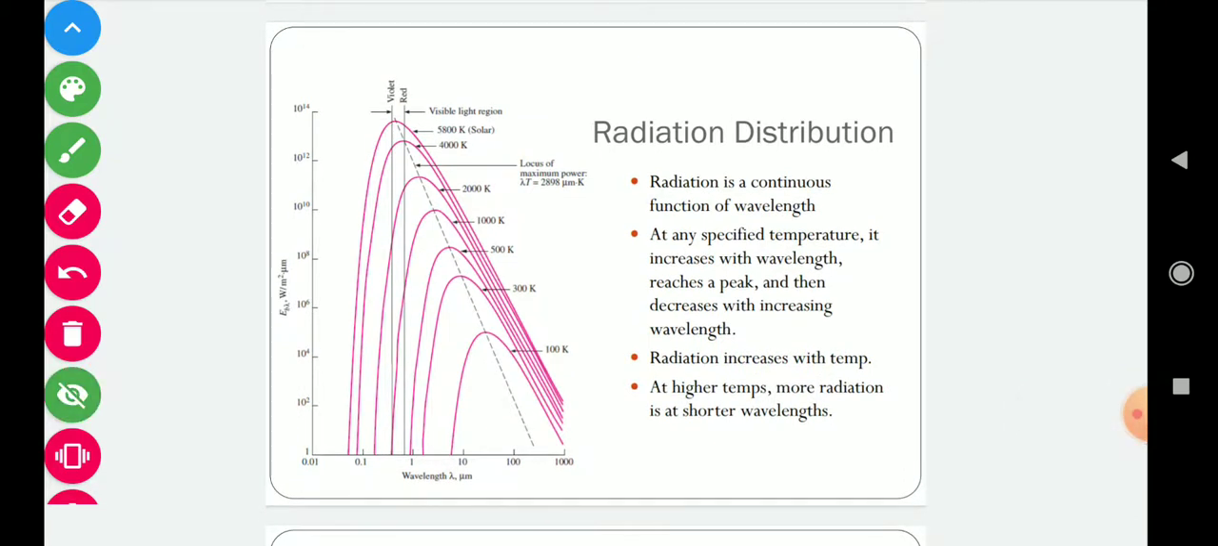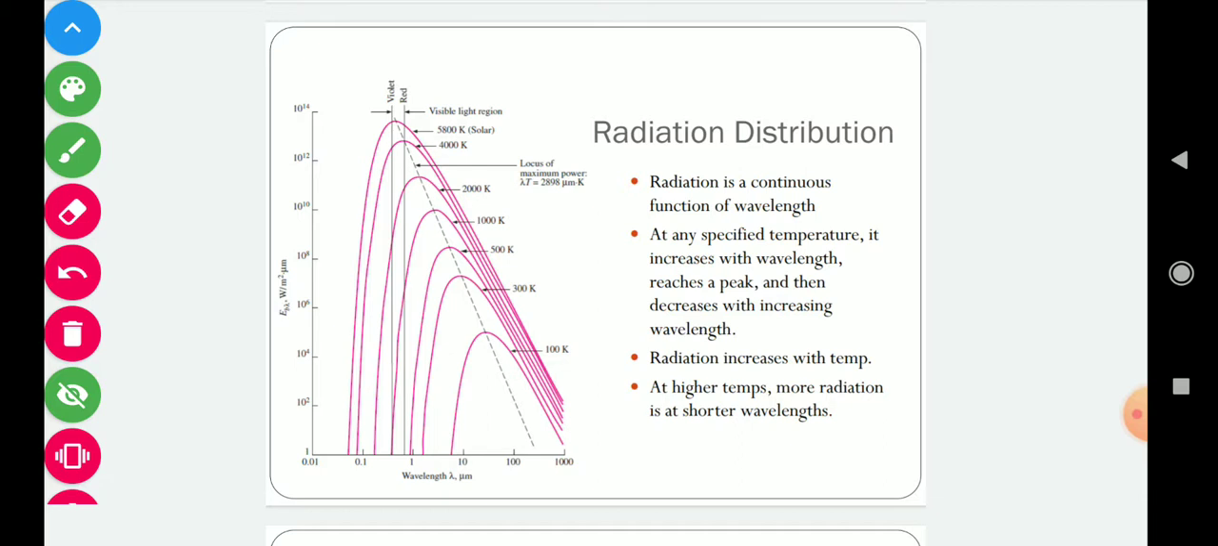Now this is the graph of the emissive power at a particular wavelength, and on the x-axis we have wavelength. So as you can see, the radiation is a continuous function of wavelength. Second, at any specified temperature it increases with wavelength, reaches a peak, and then decreases with increasing wavelength. As you can see here, it increases, goes to a maximum value, and then its value starts to decline.